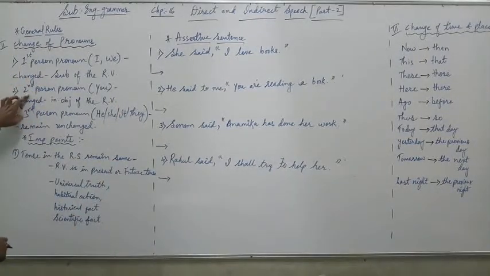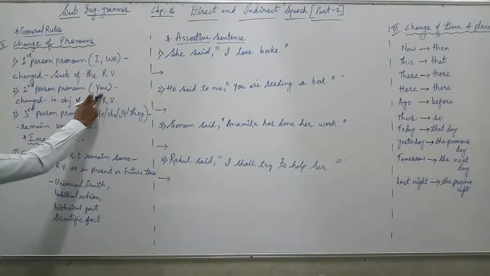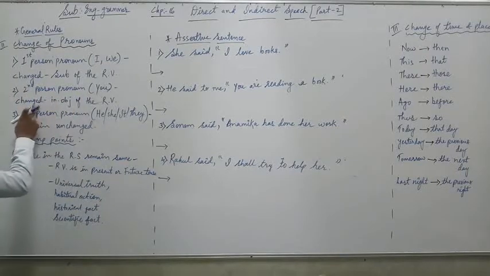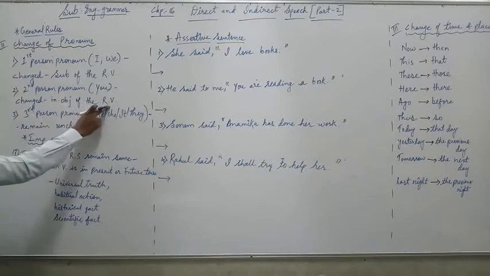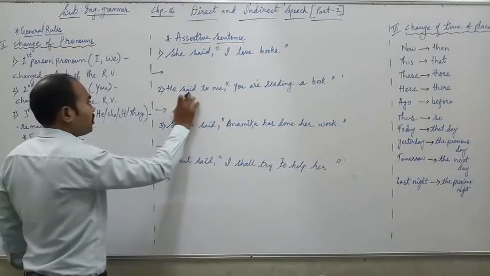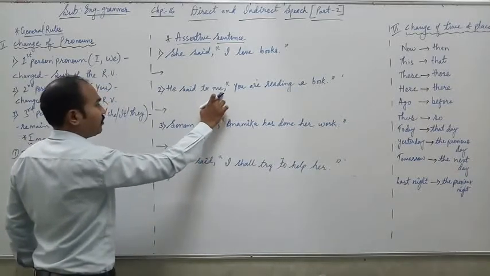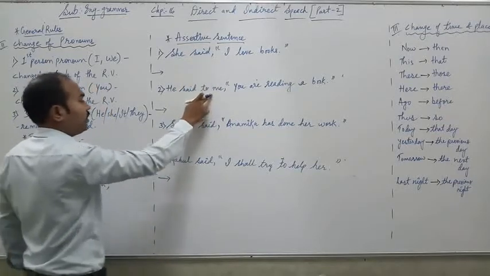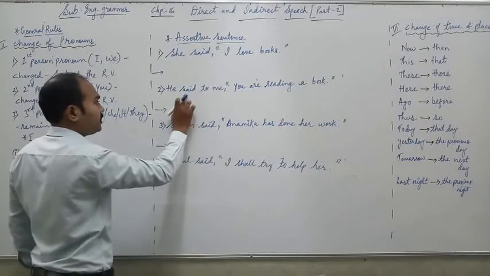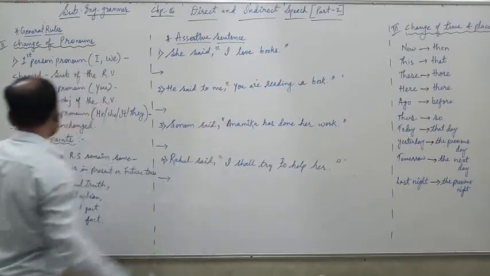Point number 2. Second person pronoun, that is you. You is called the second person pronoun. It is changed according to the indirect object of the reporting verb. So this is your reporting verb and this is your indirect object. In the first person there was no object, but here I have given an object. You can see the indirect object comes after the reporting verb over here.